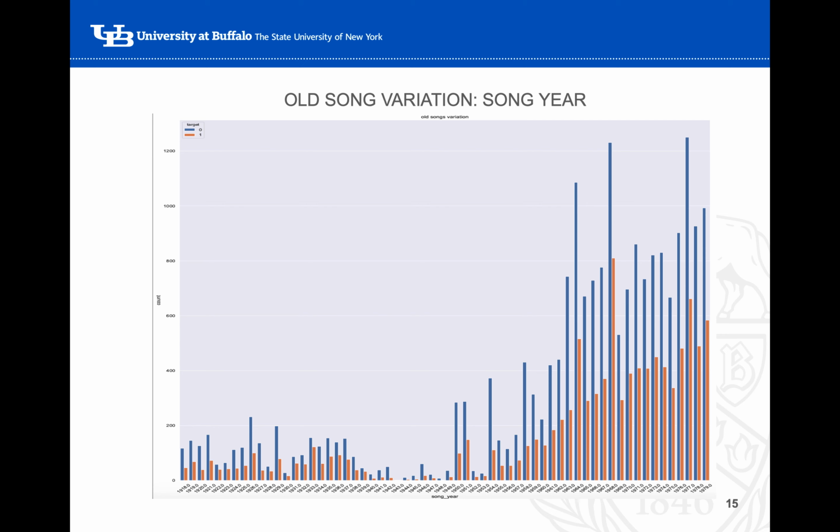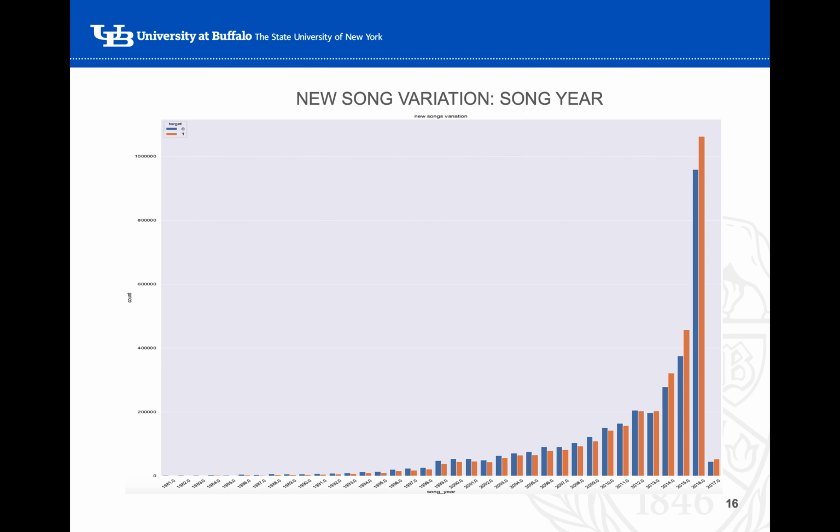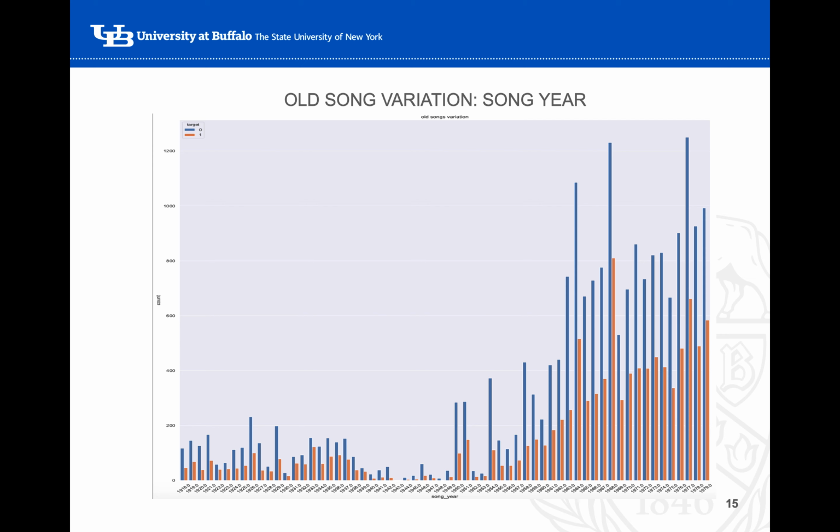This is where we are explaining the variations of the songs with respect to the year. The song year had a huge collection of songs in our data set, starting from 1918 to 2017. What we saw is that there was a huge amount of popularity for songs of recent years, which is quite understandable because people usually listen to songs that are currently popular. But there were also people listening to songs which are quite old, even dating back to 1918.